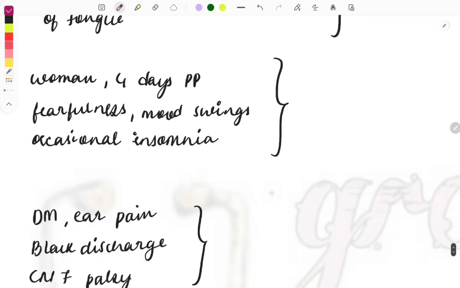Then moving on, a woman who is 4 days postpartum. So this PP is postpartum. She comes with fearfulness, mood swings, and occasional insomnia. So what can be the diagnosis? The diagnosis is postpartum blues. This is an important topic asked from psychiatry.